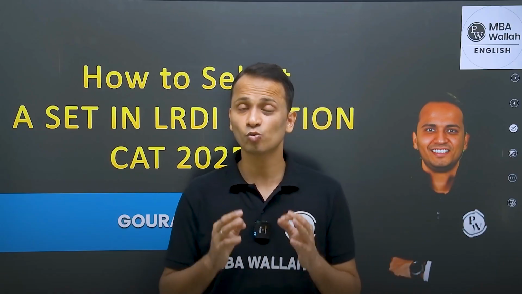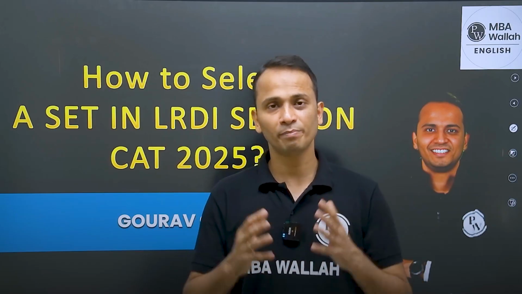Also, I'll be discussing how much time you should spend on a particular set before you decide to leave it. This is very important, to come out of a set if you could not understand anything. But how much minimum time you must spend, which is called a threshold time, before leaving a set altogether.